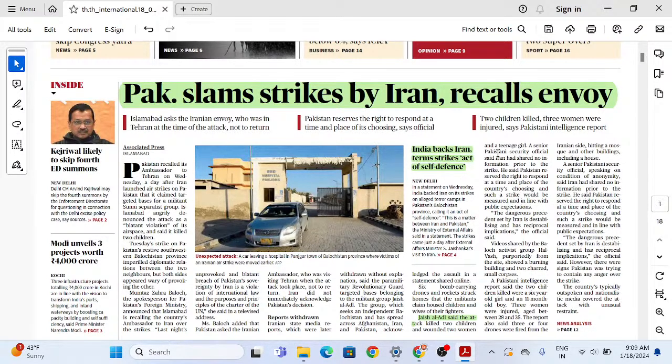In a statement on Wednesday, India backed Iran on its strikes on alleged terror camps in Pakistan's Baluchistan province, calling it an act of self-defense. This is a matter between Iran and Pakistan. The strikes come just after the external affairs minister's visit to Iran. So a lot of developments are taking place in the Middle East, and we have to be aware of each and everything because this is very, very important.